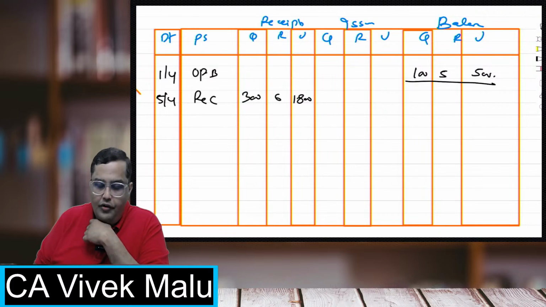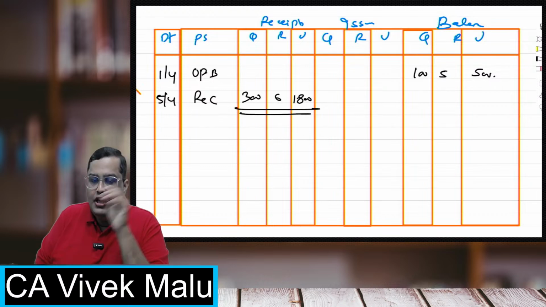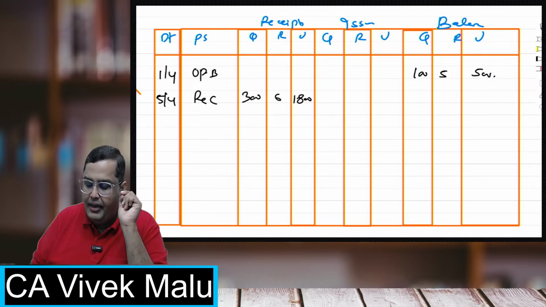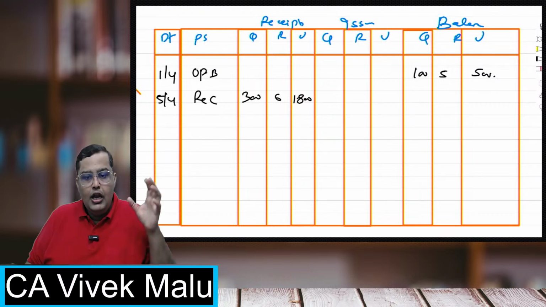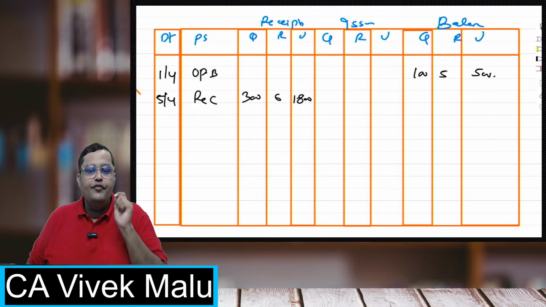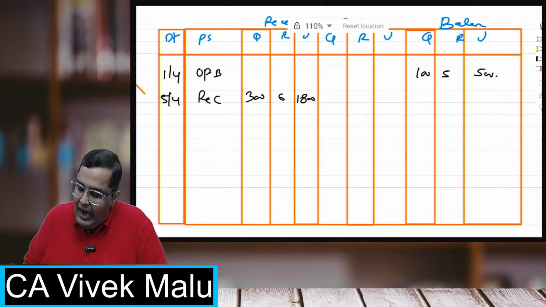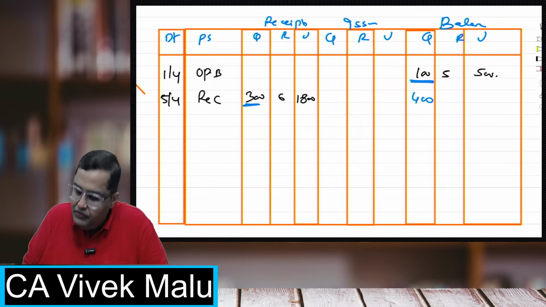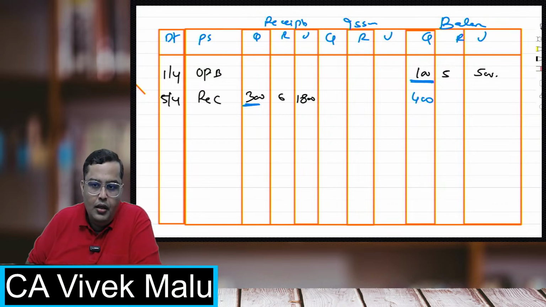Suppose opening I am having 100 units of pi, and I have received 300 units of 6. Now pay attention to the sequence which I am performing. 100 units of pi, now I have got 300 units of 6. Whenever you are solving for weighted average, see this. Add the quantities. Opening 100, new 300, 100 plus 300, quantity 400.